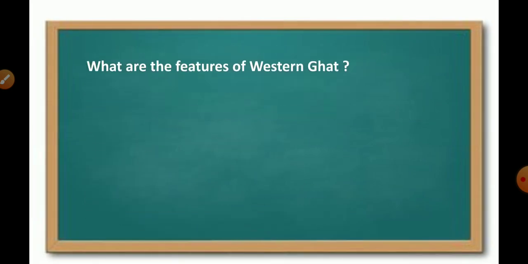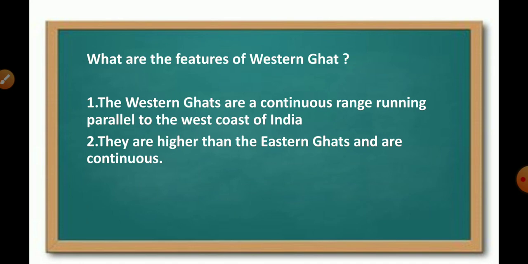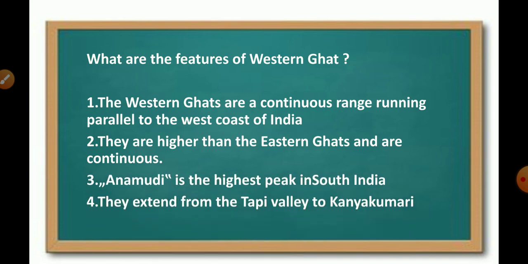Next one. What are the features of Western Ghat? Western Ghats are a continuous range running parallel to the west coast of India. They are higher than Eastern Ghat and continuous. Anamudi is the highest peak in South India. They extend from Tapi Valley to Kanyakumari.